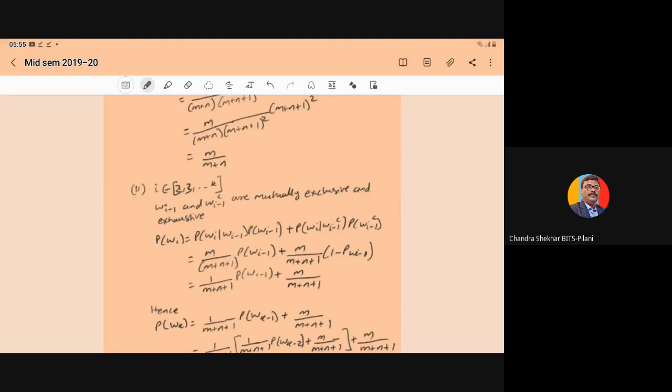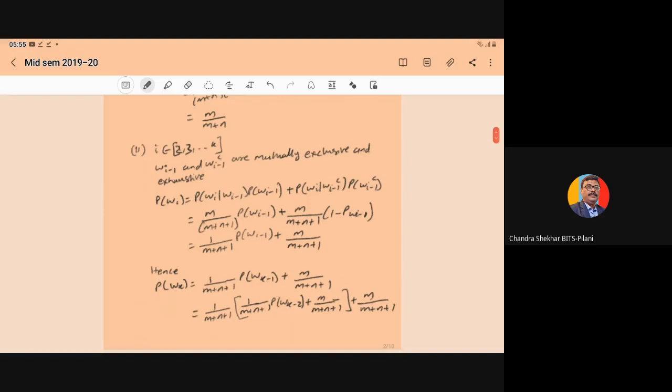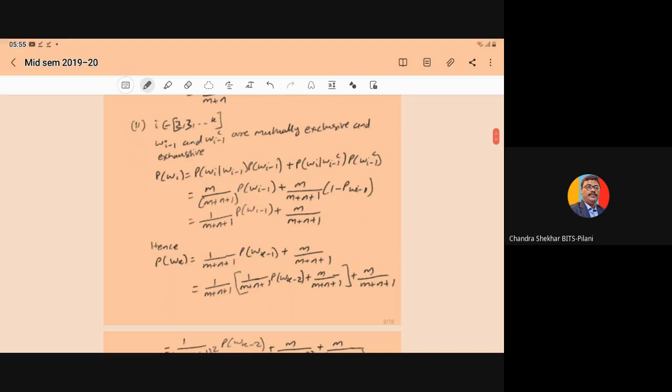So we know that W(i-1) and W(i-1) complement are mutually exclusive and exhaustive. So using the total probability rule, we can derive the probability of event Wi. Probability of Wi is equal to the probability of Wi given W(i-1) into probability of W(i-1), plus probability of Wi given W(i-1) complement into probability of W(i-1) complement.